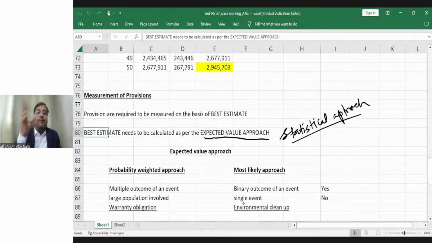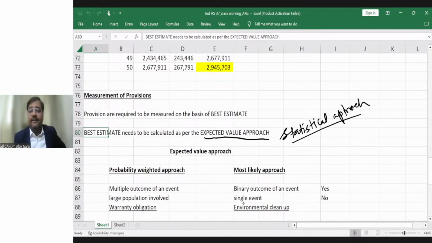How do you calculate the provision? I'll take an example. For example, if the company has given a warranty, right? The company is selling mobile phones and the company has given warranty for the mobile phones for 1 year. Now this OnePlus has sold 10,000 units of mobile phone. While selling these 10,000 units, first of all the 10,000 will not come for the repair, right?